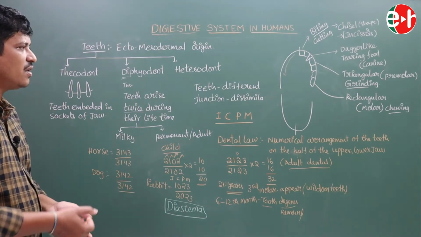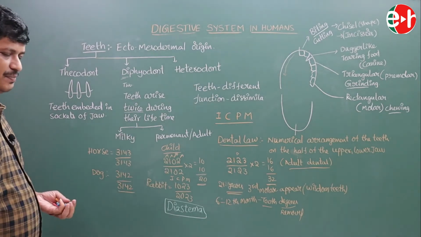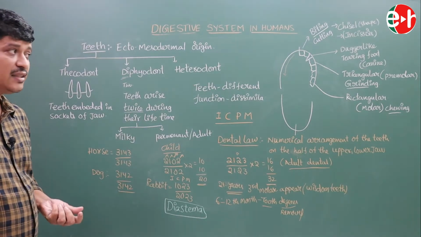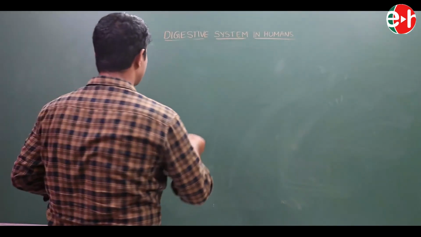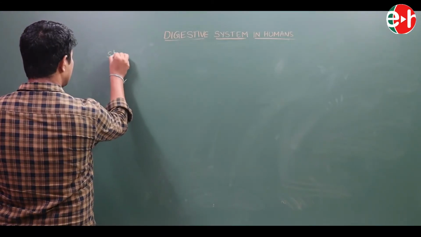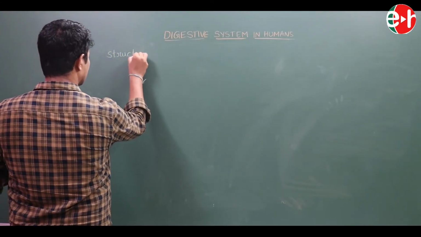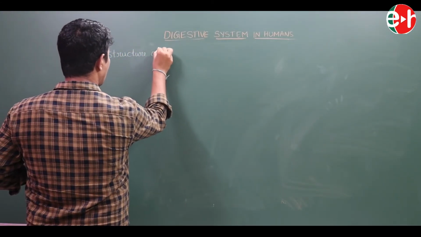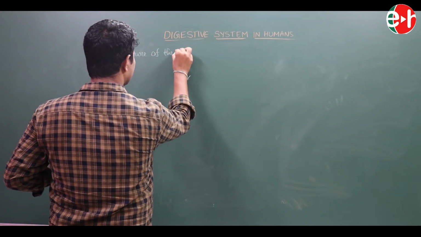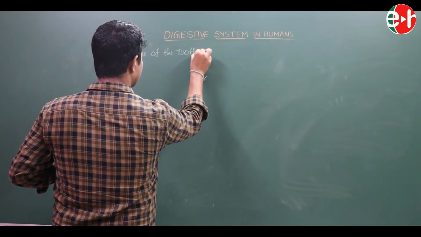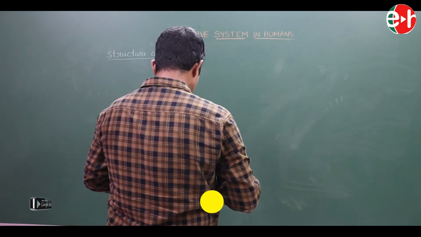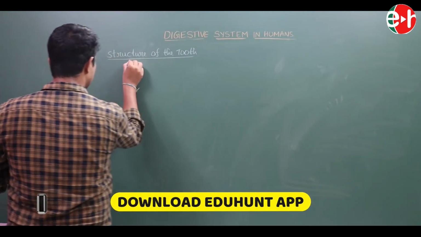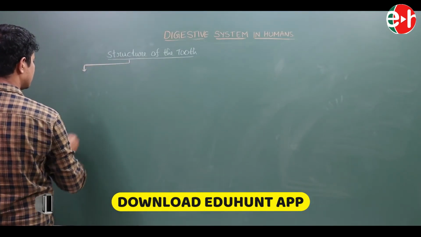Thecodont, diphyodont and heterodont type teeth. Now, we are going to discuss the structure of the tooth. The structure of the tooth is divided into 3 parts.